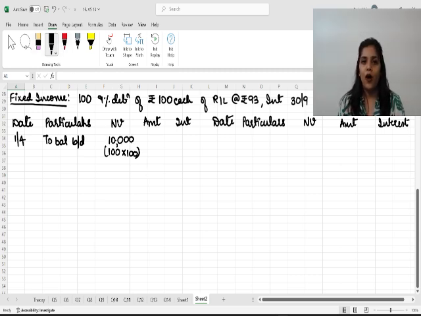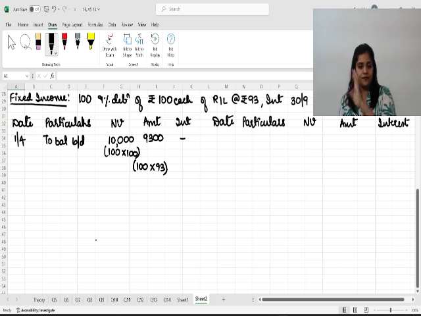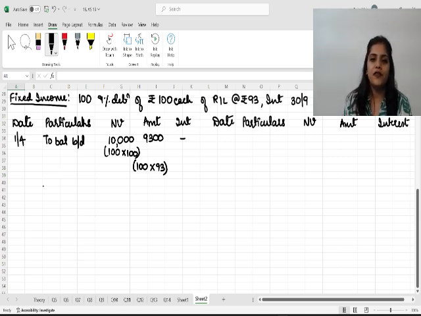Now, amount, you have to understand. I have 100 debentures which I have purchased at only rupees 93. So this makes it 9,300. Okay. Now what happens? We further purchased on, let's say, a later date.